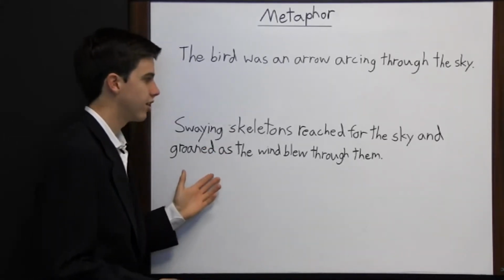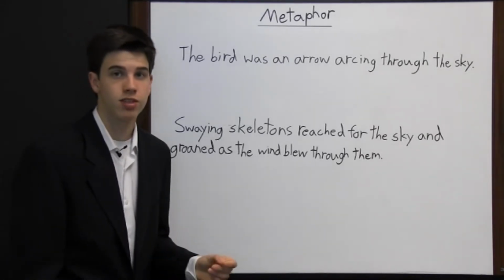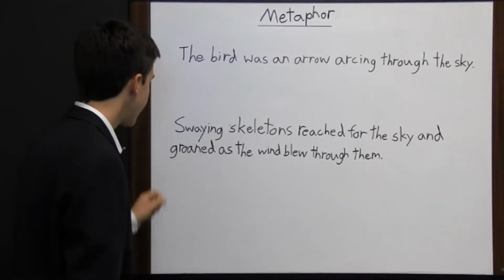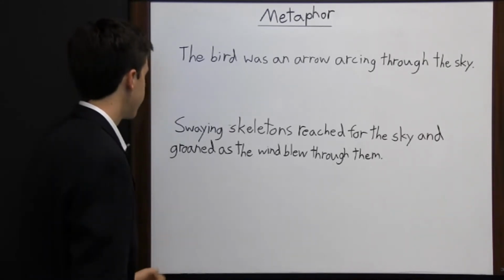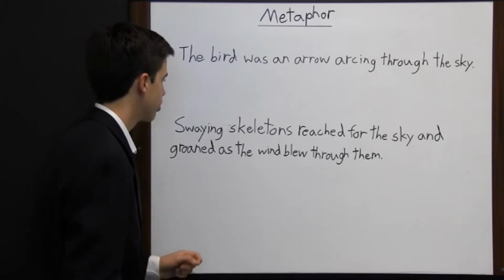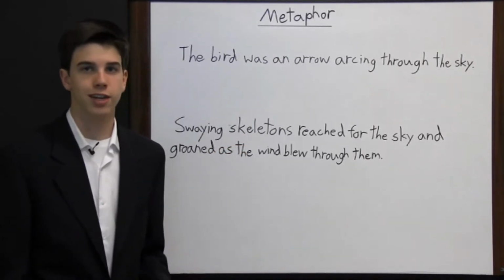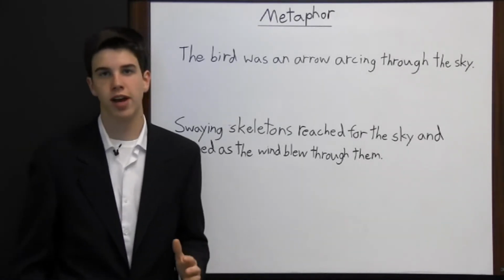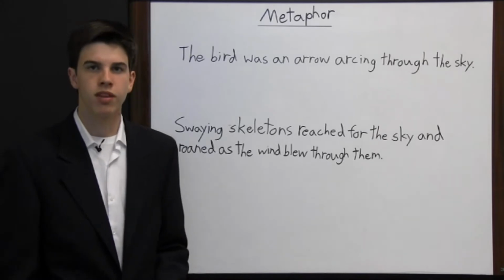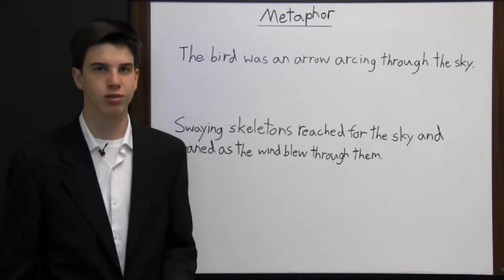So that would make sense here, and so sometimes it's a little bit difficult to figure out exactly what the author is talking about. In this case, it wasn't, but nevertheless, this is another example of a metaphor where the author is comparing the trees to skeletons, and that allows the reader to look at the trees from a different perspective. Now we're thinking about trees as big skeletons swaying back and forth and groaning. And so that's a way for the author to give us a different perspective about these trees without being real direct and obvious.